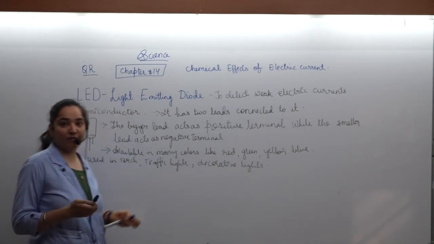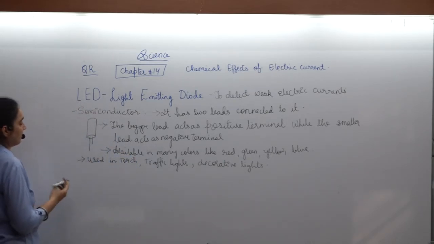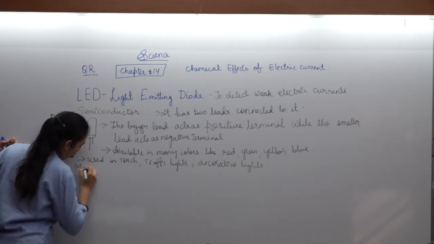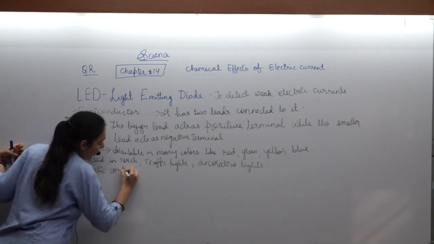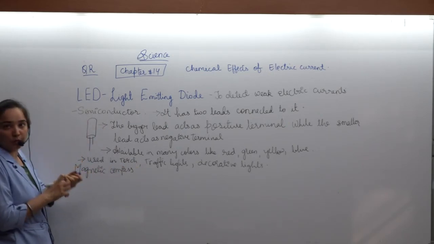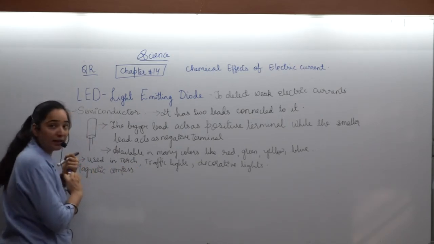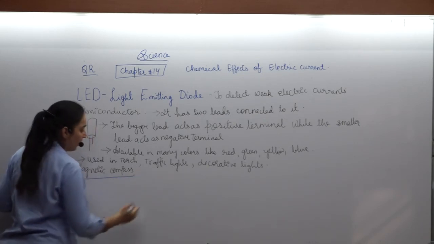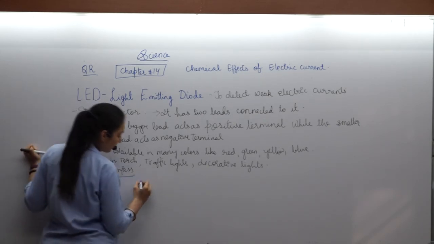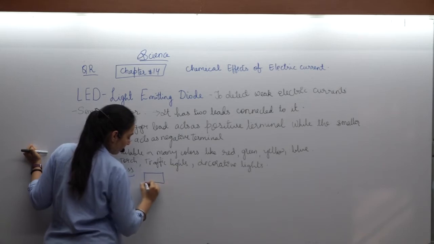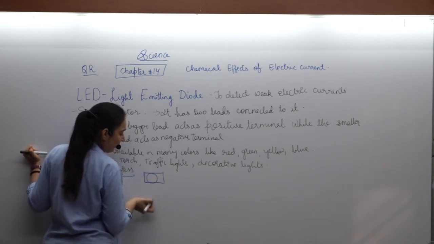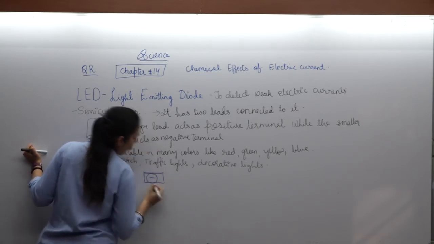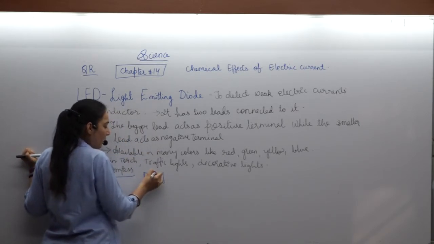Another way to detect weak electric current is the magnetic compass. Now, what is this magnetic compass and how does it work? For that, you have to take a box. In that box, you have to place a magnetic needle, and around that, you have to wrap the wire.